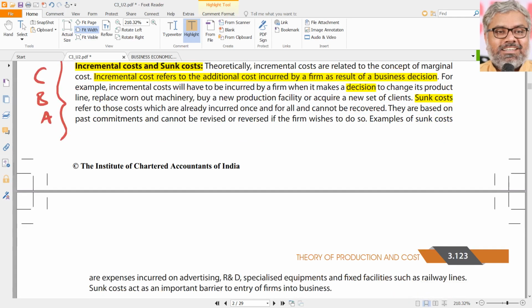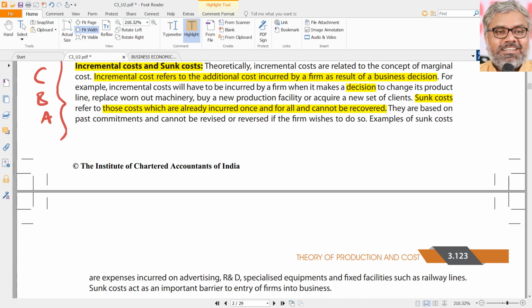That's it. But what are sunk costs? First of all, those costs which are already incurred once and for all and cannot be recovered. So that is another concept which is important for decision making purposes.